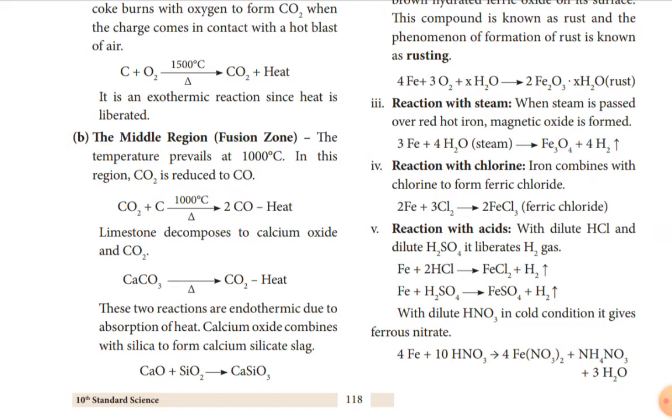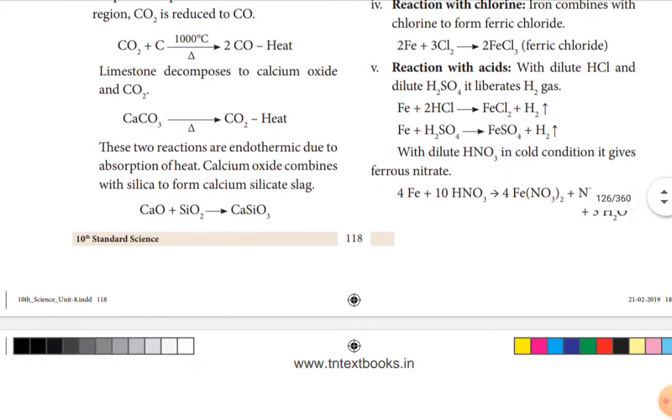The limestone decomposes to calcium oxide and carbon dioxide. The calcium carbonate, because of heat, decomposes into calcium oxide and carbon dioxide. This is also an endothermic reaction. So these two reactions are endothermic because heat is absorbed. Calcium oxide combines with the silica and forms calcium silicate, which is removed as calcium slag through the slag outlet.